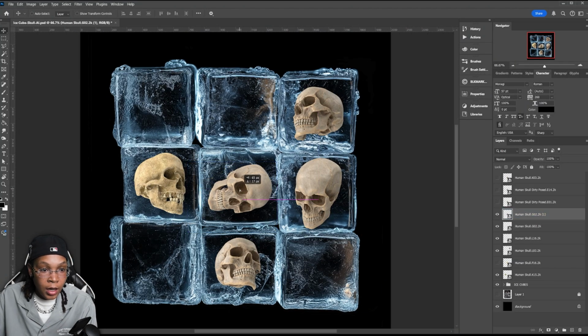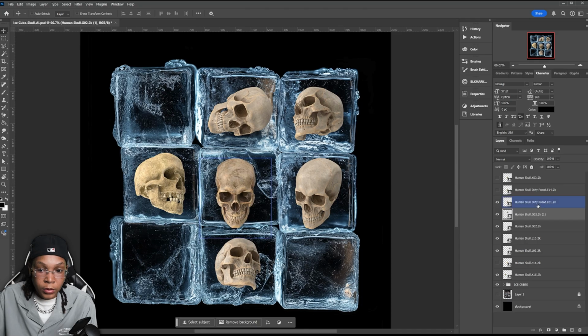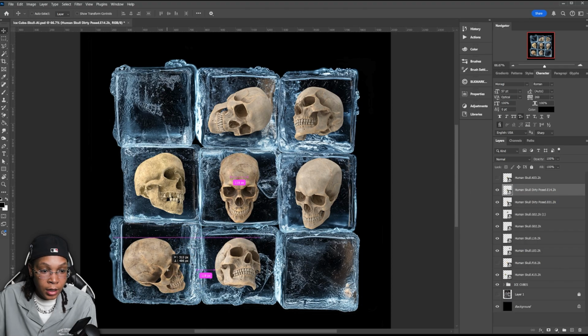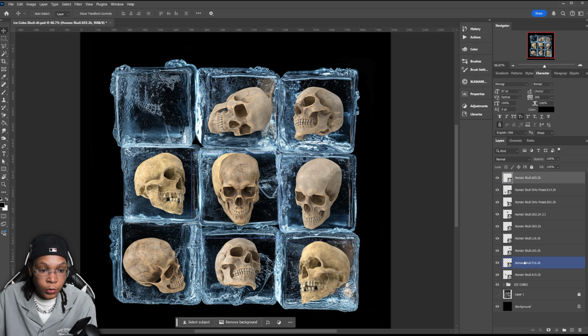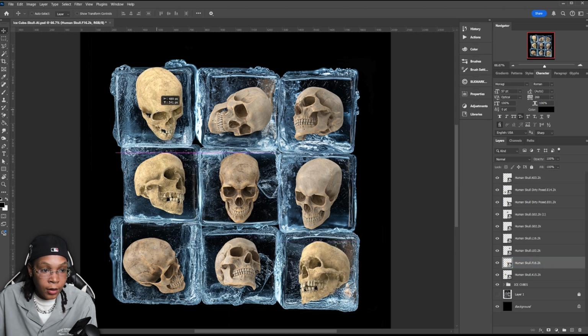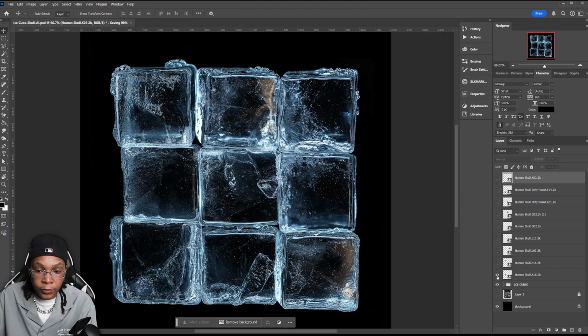This one's laying on us. So maybe that one will go right here. This one is cool. I like this one kind of looking up at you. This one can be on the right side, looking over here. This one can be over here to the right, looking up. And then this one finally can be looking down. So they all have their respective spots. So it doesn't matter even if you turn them off. Now they're pretty much all in their respective areas.